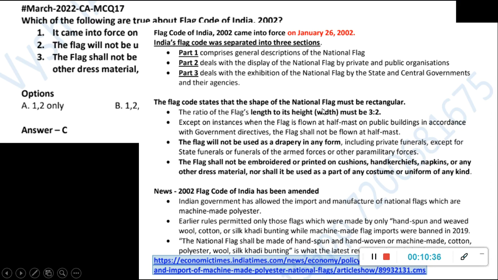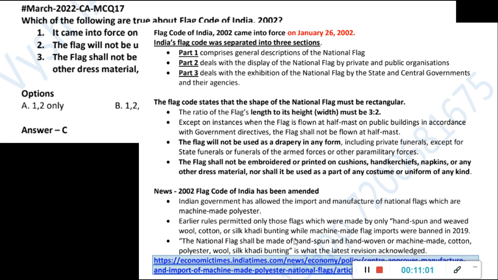Then the length to width and all, GK kind of questions which used to be asked by UPSC long back. It will be a 3:2 rectangular flag, not to be used in any form of drapery, and it cannot be printed anywhere: cushion, handkerchief, napkin, all these things. But still, we know there are materials available where the Indian flag is printed. So this has been amended now. The flag code has been amended, so it's a very important news item. The material by which you make the flag and some rules have been modified, so you can see that here.